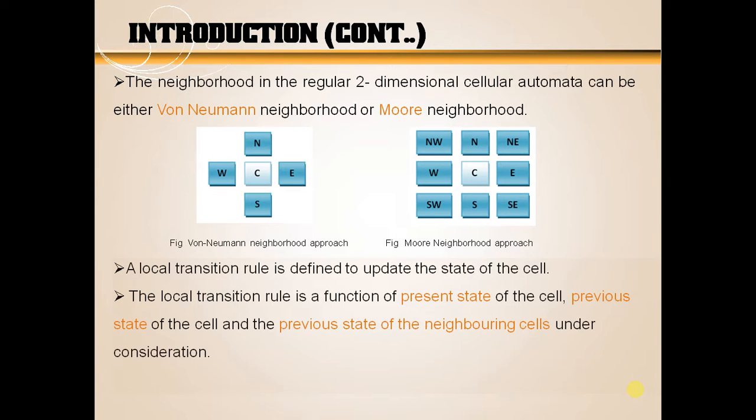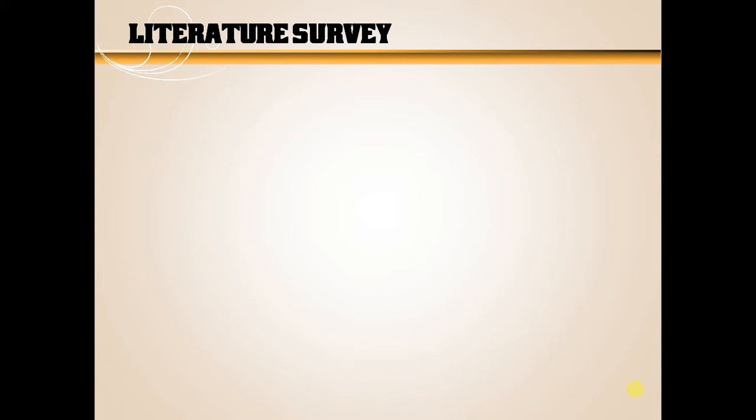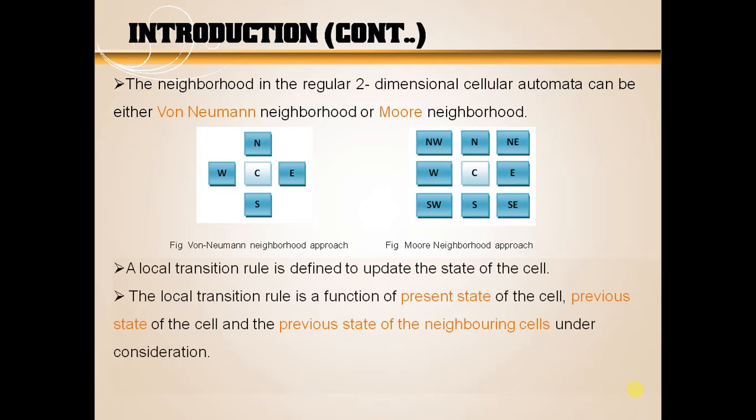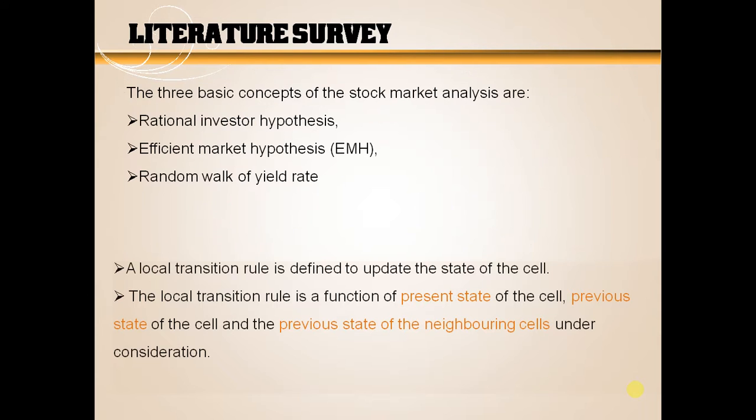Von Neumann neighborhood approach is defined by the four directions of the compass, that is north, south, east and west, and C being the center, whereas Moore neighborhood approach is defined by 8 directions on the compass. So a local transition rule is defined to update the state of the cell C. The local transition rule is a function of the present state of the cell C, its previous state, and the previous state of the neighboring cells, that are the 8 cells which are neighboring the cell C, or the 4, depending upon which neighborhood we are considering.